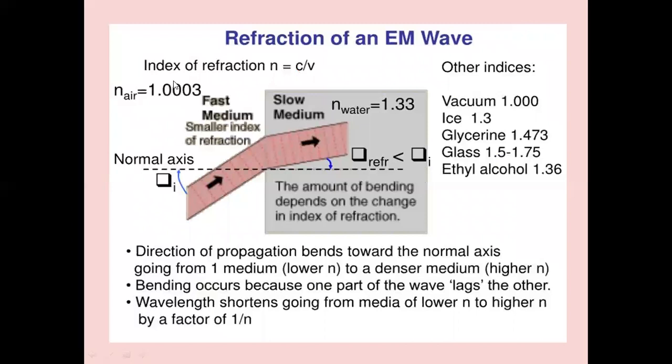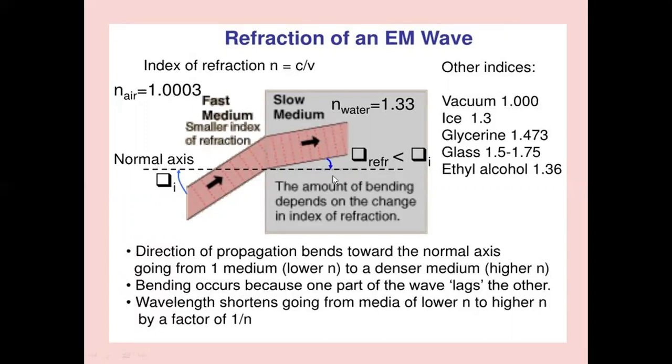For refraction of an EM wave, we have the index of refraction, n or mu, equal to c by v. c is the velocity of light divided by the velocity in the medium. For vacuum, we have a refractive index of 1, ice 1.3, glycerin 1.4, glass 1.5 to 1.7, ethyl alcohol 1.36, like that. Air has a refractive index of 1.0003. It is nearly equal to 1.